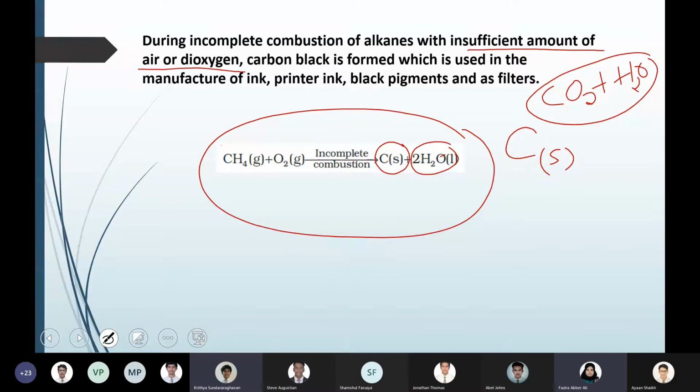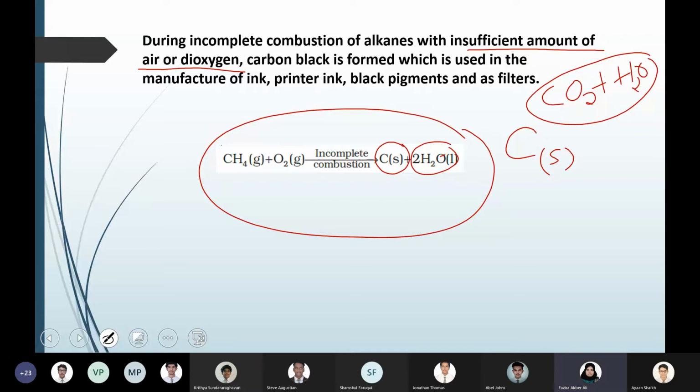Is there a possibility that carbon monoxide can be formed? Carbon monoxide will be formed, but here the preferred product of alkane is this one. Carbon monoxide will also form slightly, and that is poisonous. But they prefer this way if the amount of oxygen is too little for the oxidation. There will always be some byproducts in this reaction. Carbon monoxide can be formed, but from alkane they prefer to get it this way.